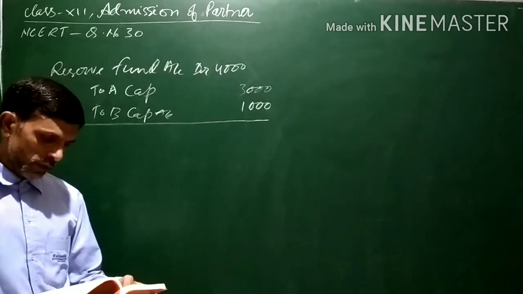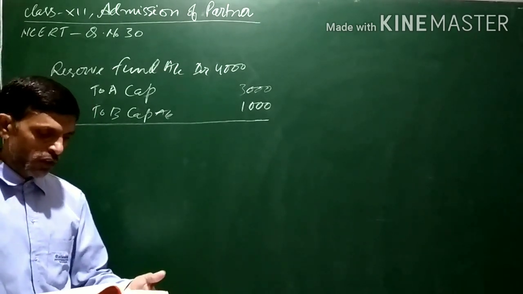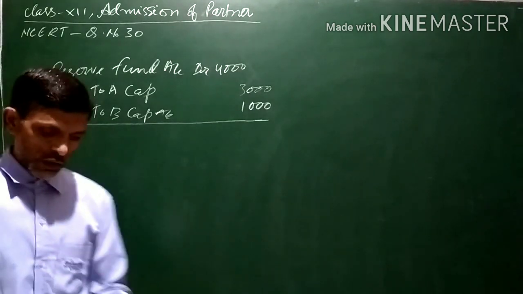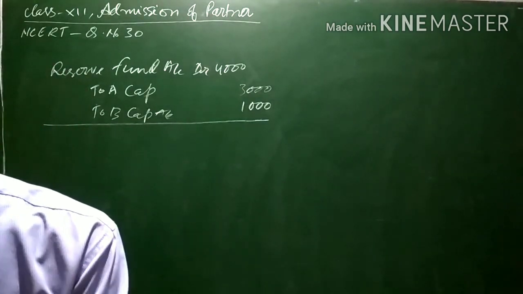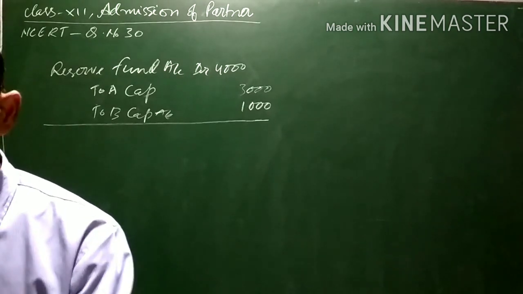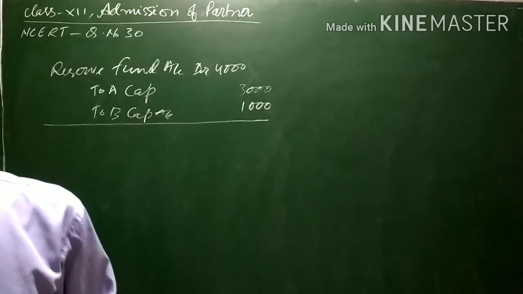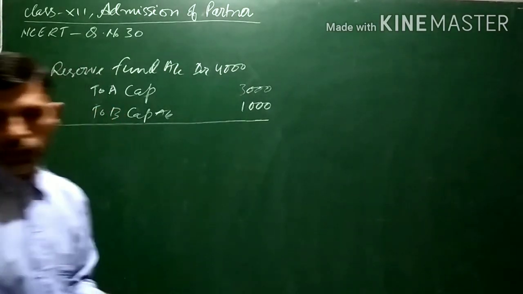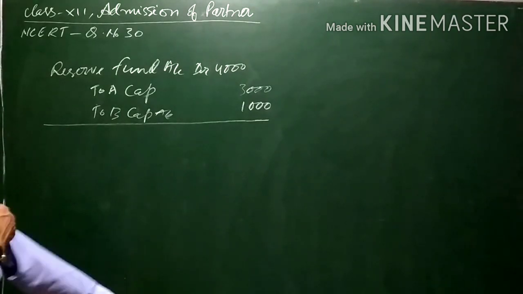Next, nothing is given regarding accumulated losses. Only reserve fund was given. So we will be dealing now with the adjustment part. Now C is bringing 10,000 as capital, and C also pays 5,000 for goodwill. Half of this sum is to be withdrawn by A and B. These two transactions are given: C is bringing 10,000 capital and 5,000 goodwill.